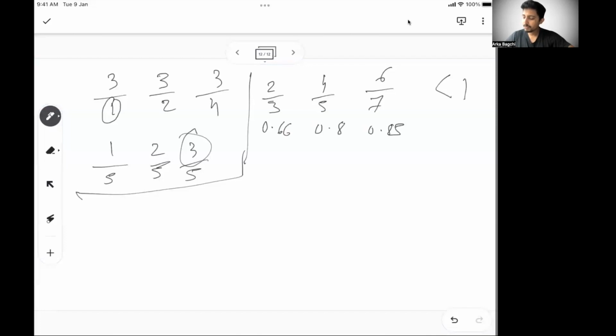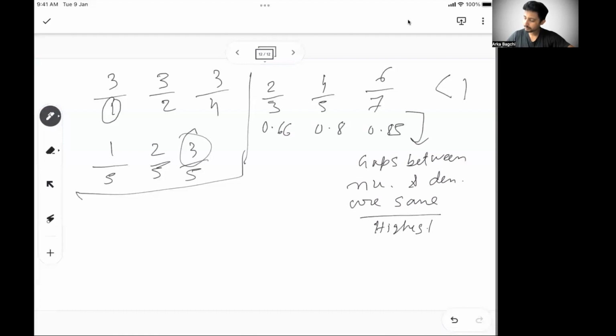So you see, if the numbers are less than 1 and the gaps between numerator and denominator are the same, then the number with the highest numerator is the highest, right?